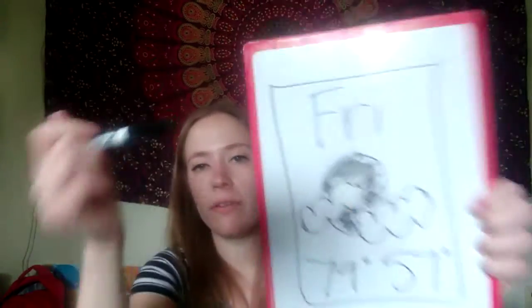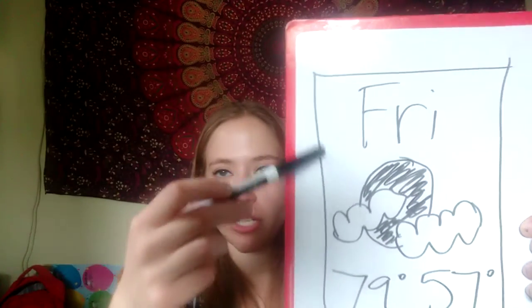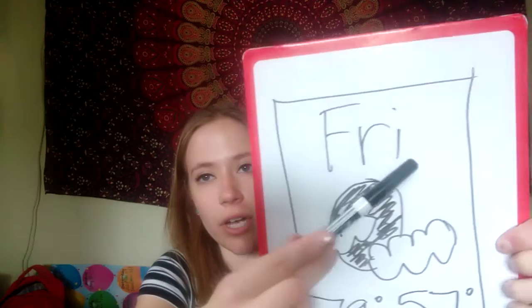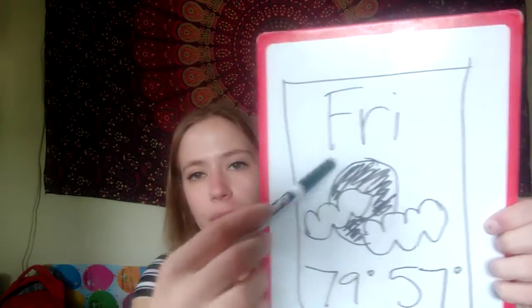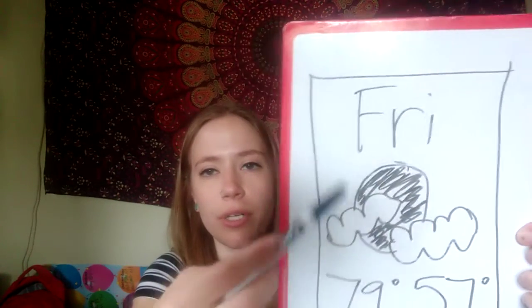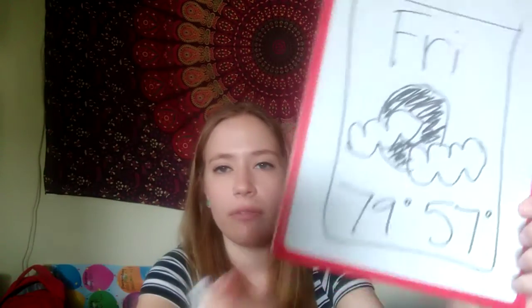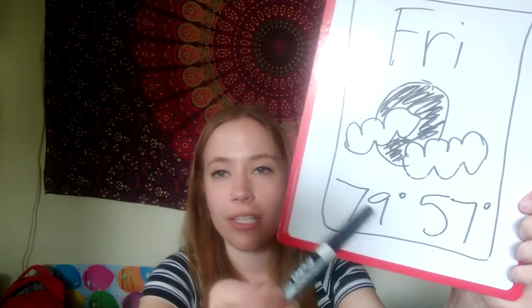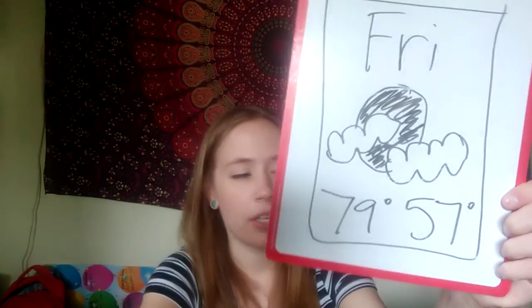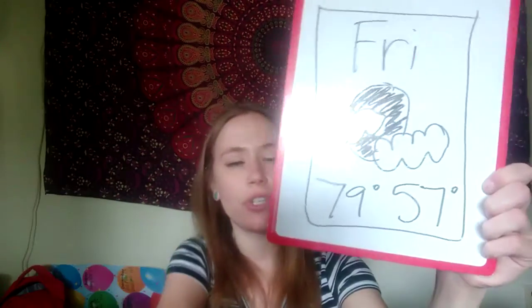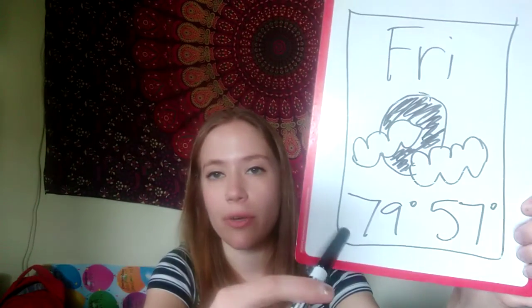Okay, so if you have your blue box around Friday, imagine that's a blue box. FRI, which is short for Friday, the type of weather we're going to have tomorrow. And then one of these is going to be our highest expected temperature, and the other will be our lowest expected temperature. So we're only going to look today at what our highest expected temperature is going to be tomorrow.